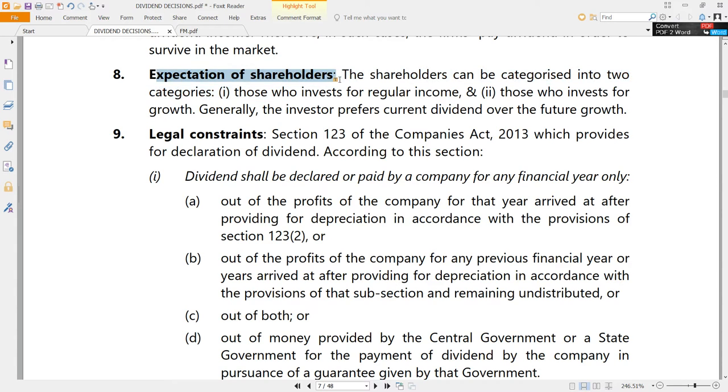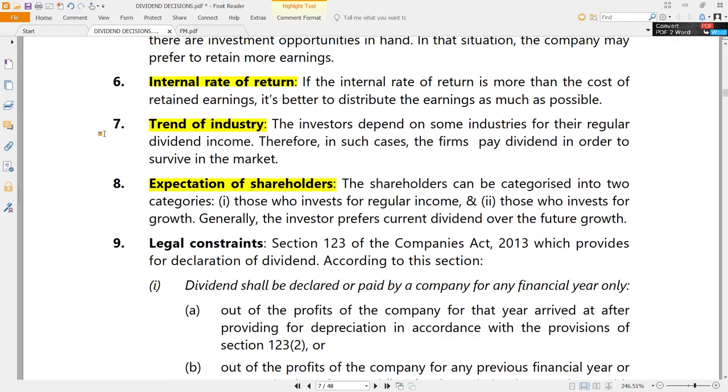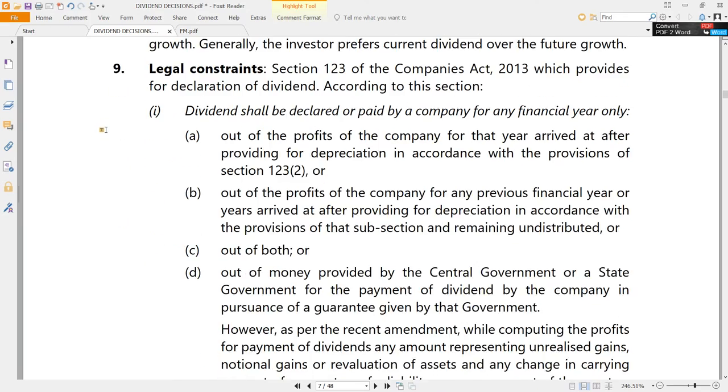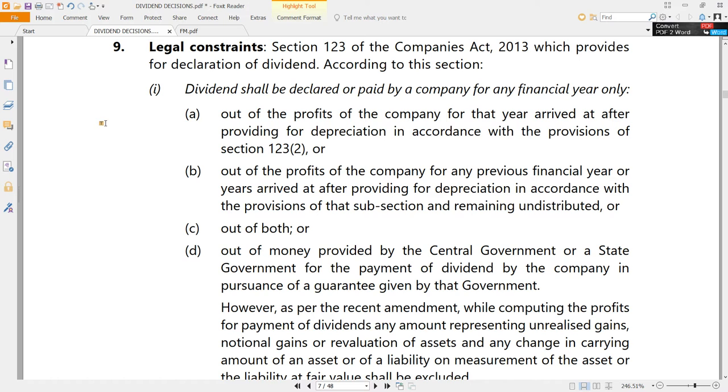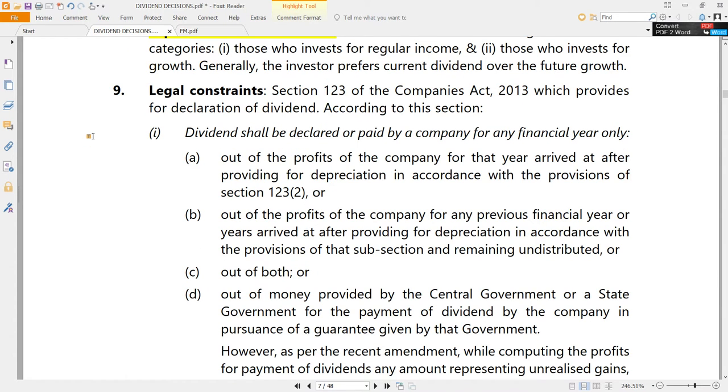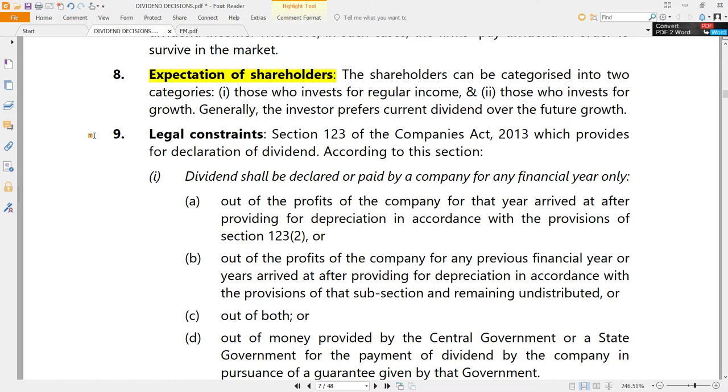Same thing with expectations of shareholders, the continuation of that. Usually the expectation of shareholders will be that there will be a dividend regularly coming from the company. So most of the shareholders, if they are expecting that, then you cannot completely defy their expectations. If you defy the expectations of shareholders, they don't like your share, they will sell it. When more people sell it, the stock price of the company will go down. So usually there are broadly two categories of shareholders. One who invest for regular income in the form of dividend. The other ones who usually invest for growth.